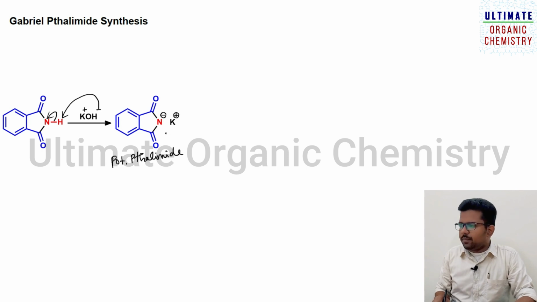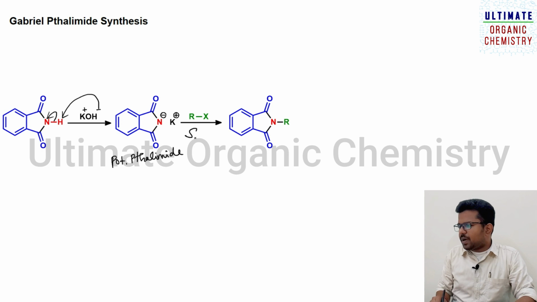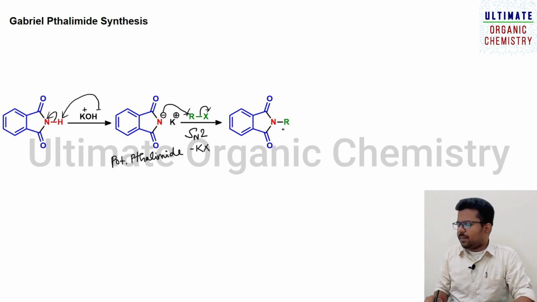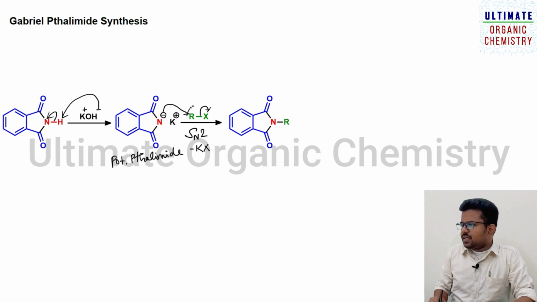Once it is formed, it reacts with alkyl halide via the SN2 pathway. SN2 pathway means rear side attack. So what will happen here? This nitrogen minus charge will approach here, and as a result this will be leaving as X minus. So this K plus and this X minus will leave as KX, leading to the formation of N-alkylated phthalimide. This is the alkyl halide.